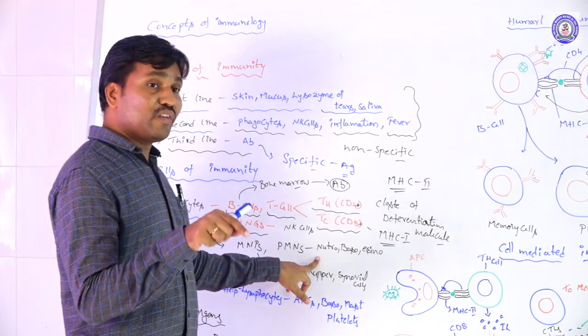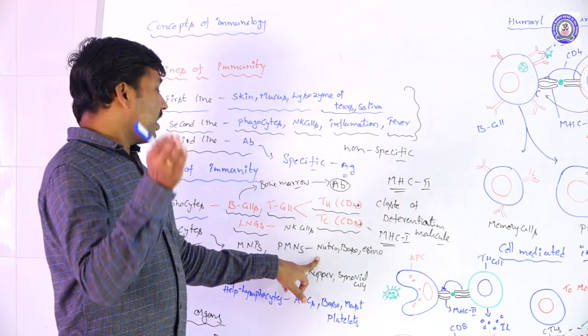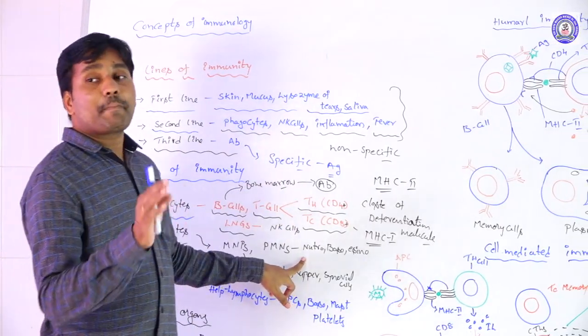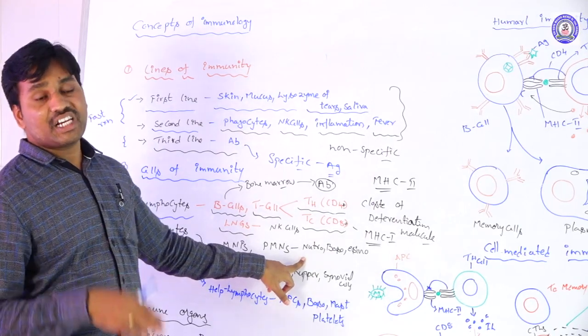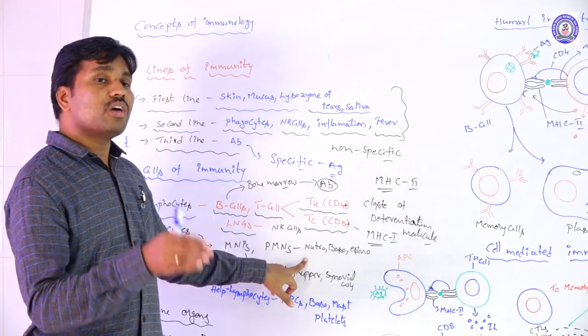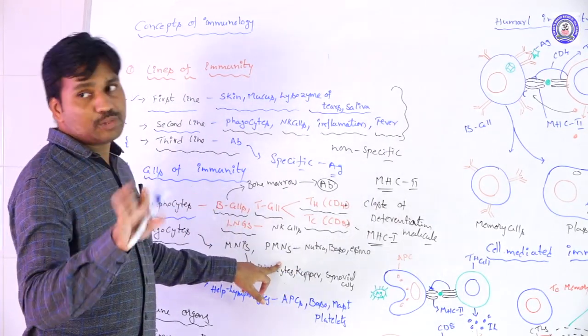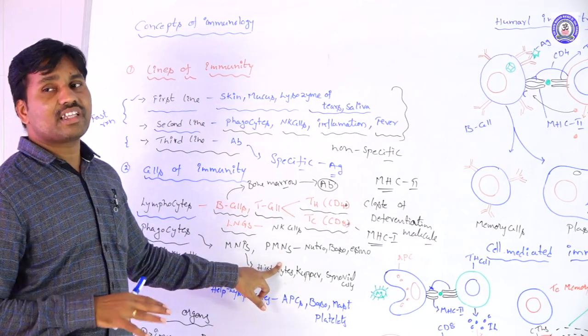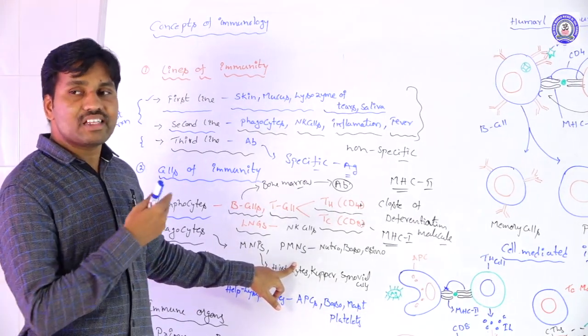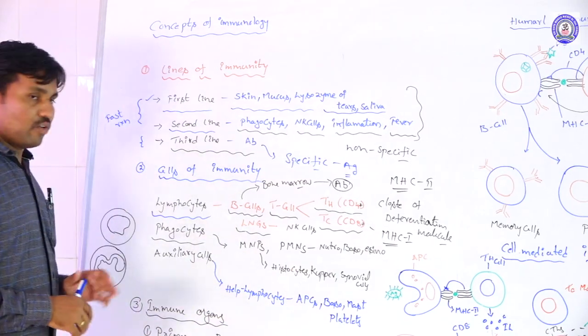These are also involved in allergic reactions, suppression of the allergic reaction, as well as the phagocytosis process. These are the amoeboid form of cells involved in phagocytosis.